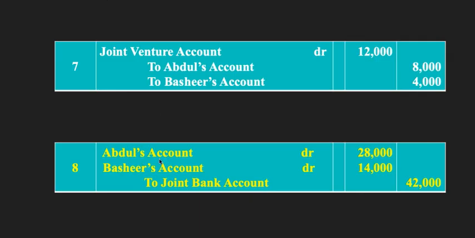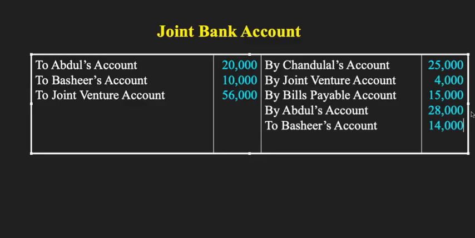Then we have Abdul's account 28,000, then Bashir's account 14,000, and then joint bank account 42,000. This is at the time of settling the accounts, so we take by Abdul's account 28,000 and by Bashir's account 14,000.